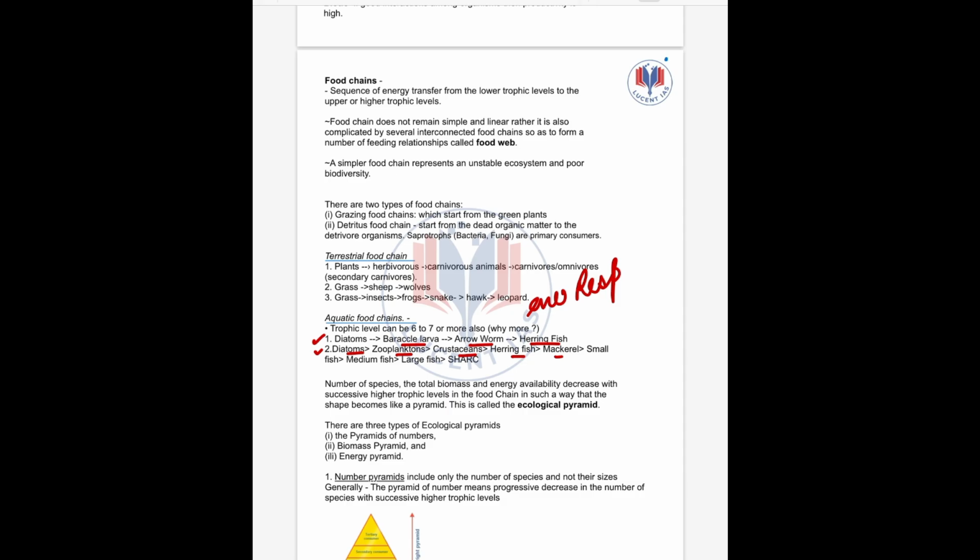Herringfish will be fed by mackerels. Then small fish, medium fish, large fish and shark. These two have come as separate exam questions, so kindly remember these two.